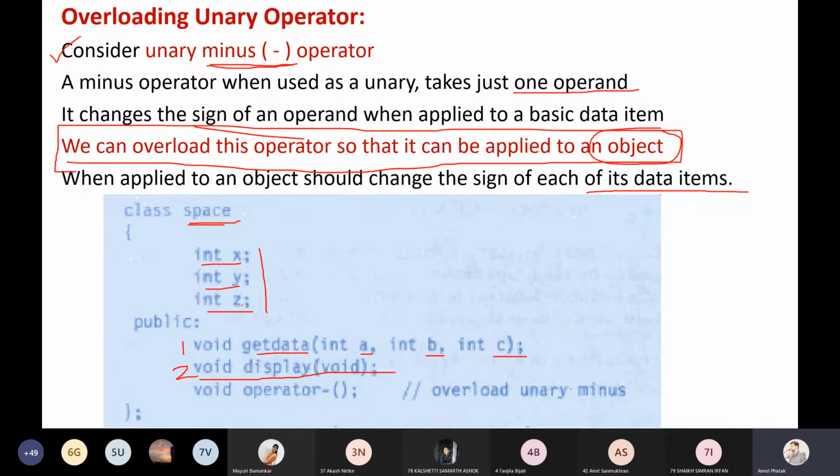What is the value of x, y, and z, which are entered by the user, or which are assigned through the function getdata? I'm just going to display it. Here you can also display a pixel on the screen, in three-dimensional space. Whatever you want to do, you do it here.